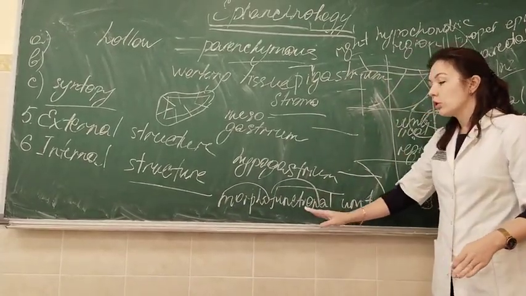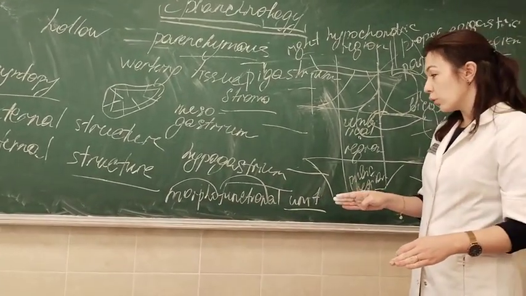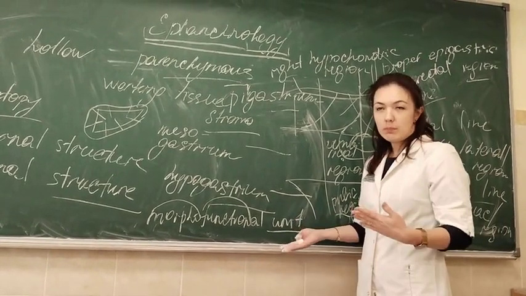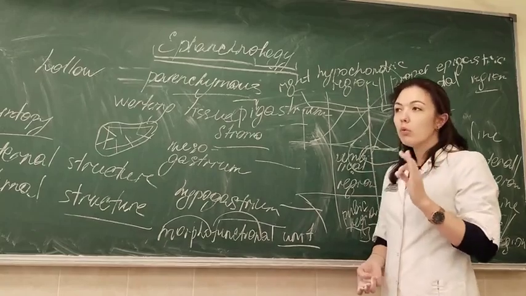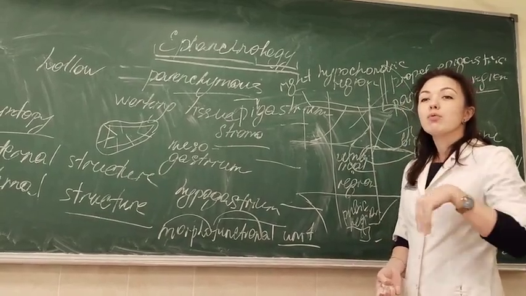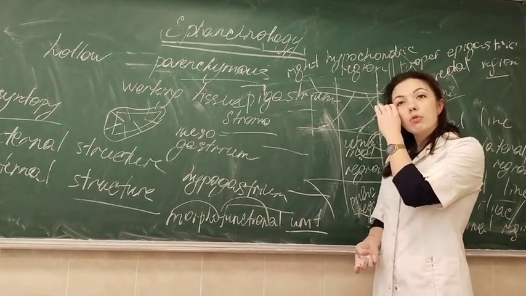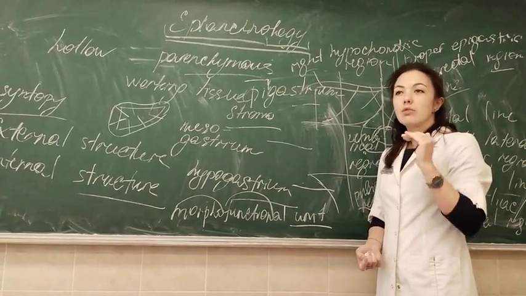You have to know the definition of this term very well. The morphofunctional unit of an organ or tissue is the smallest part of this organ or tissue that can perform all of its functions. Usually parenchymous organs, as all the other organs in our body, are multifunctional.